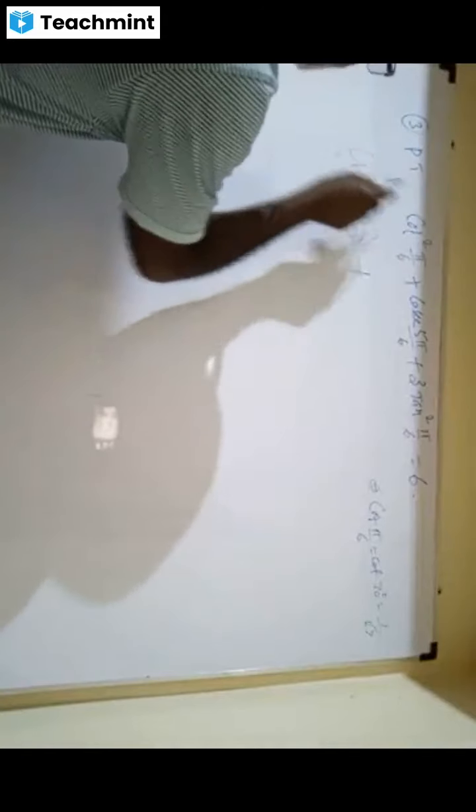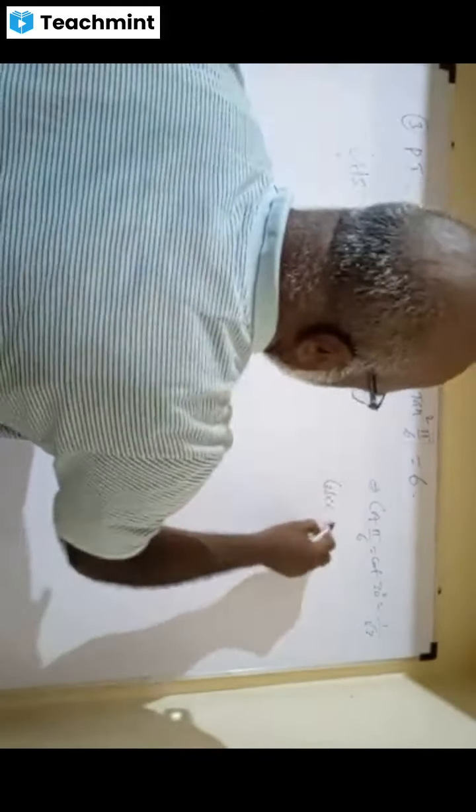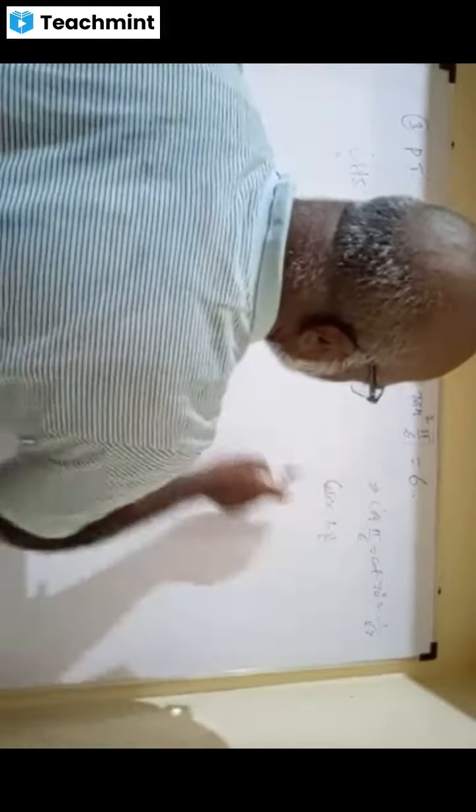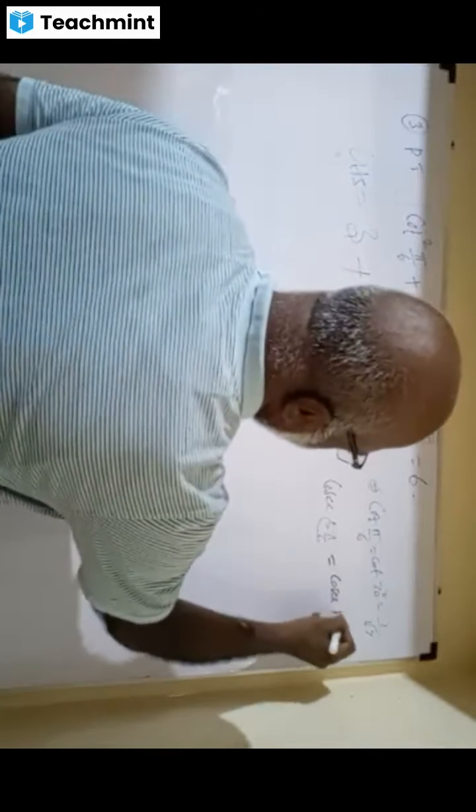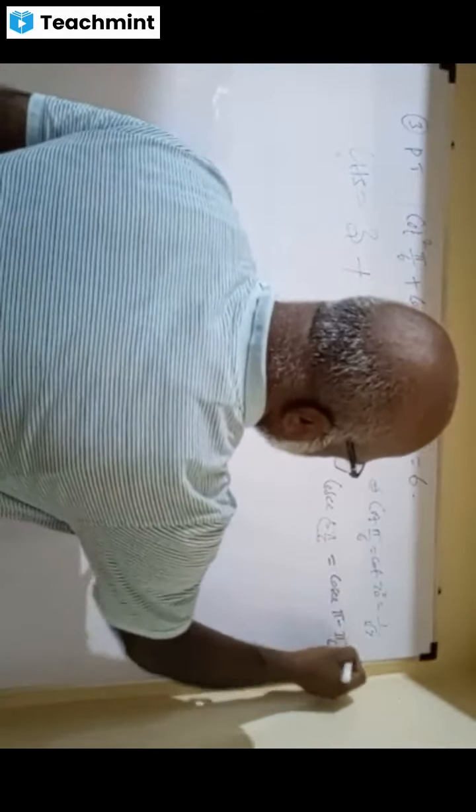Taking the LHS, it is 3 plus cosec pi by 6. Cosec pi by 6, it's very interesting. What is the difference between 5 pi by 6 and pi by 6?